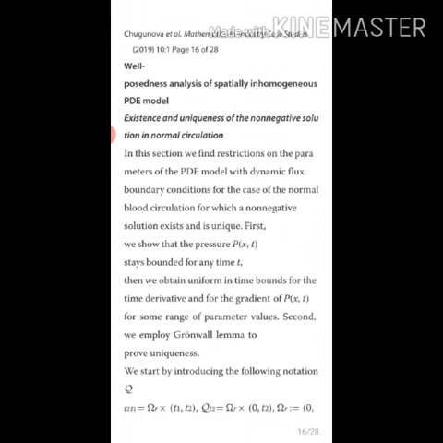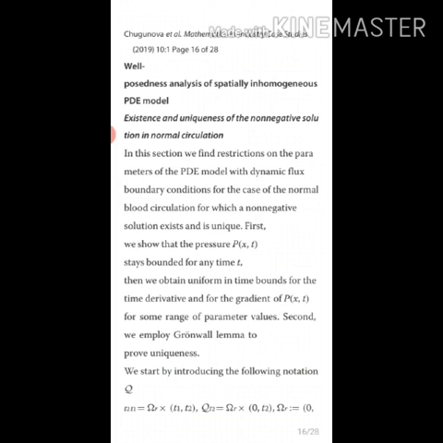In this section, we find restrictions on the parameters of the partial differential equation model with dynamic flux boundary conditions for the case of the normal blood circulation, for which a non-negative solution exists and is unique. First, we show that the pressure P of x comma t stays bounded for any time t, when we obtain the uniform in time bounds for the time derivatives and the gradient of P of x comma t for some range of the parameter values.